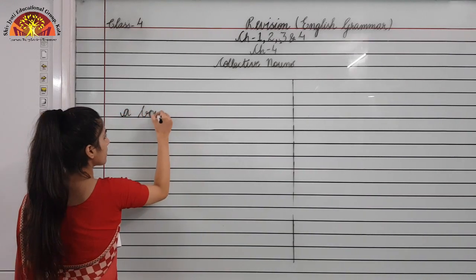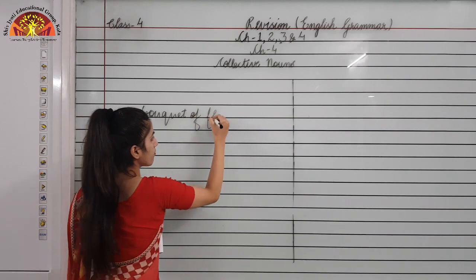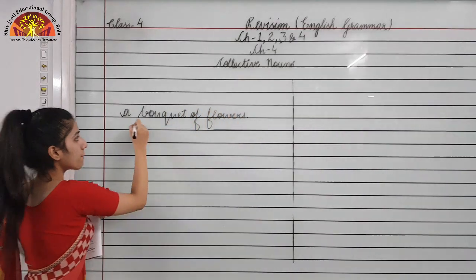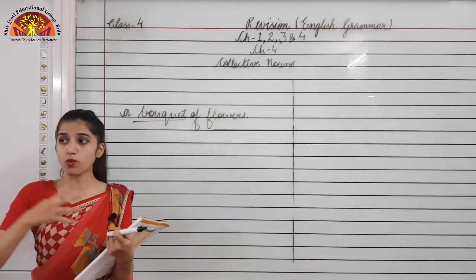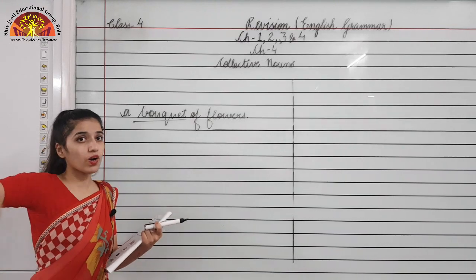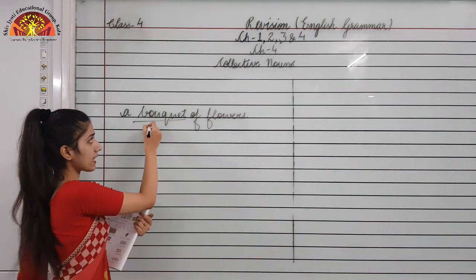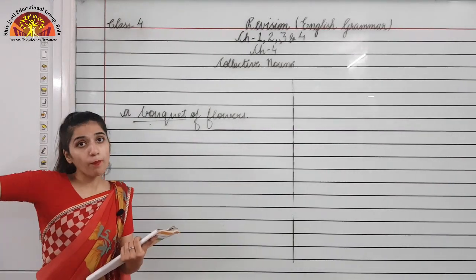So some examples of collective nouns are a bouquet of flowers. You can see bouquet is not one flower only. It's more than one flower, and these flowers are being represented by one word, bouquet, which is telling us the name of a group of things.